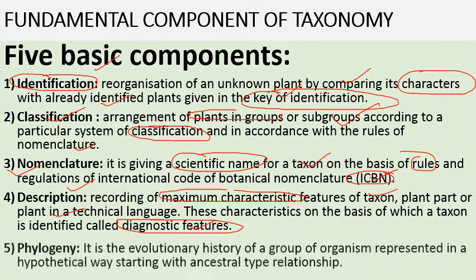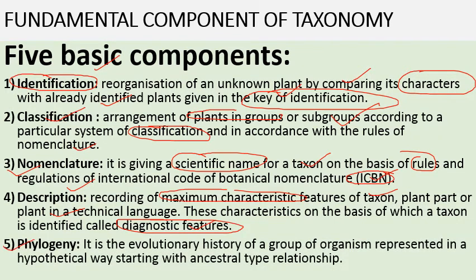And the last one is phylogeny. It is the evolutionary history of a group or species of an organism, represented in a hypothetical way starting with an ancestral type relationship. So from which type of ancestor that plant arises. So the evolutionary history of any organism or plant is known as phylogeny. So these are the main components of taxonomy.